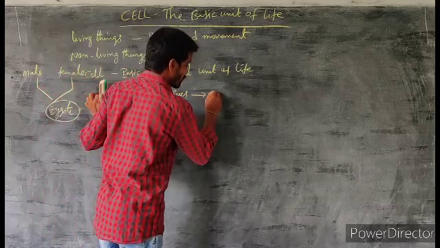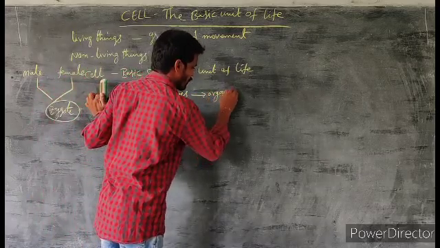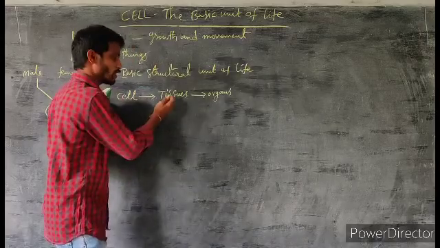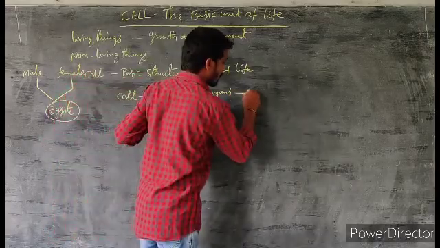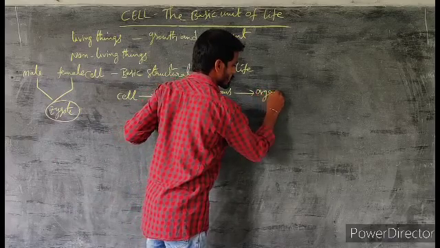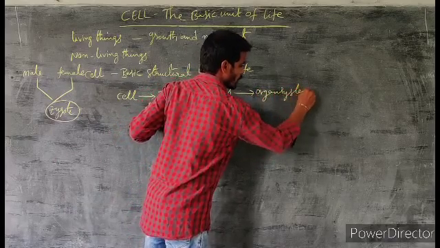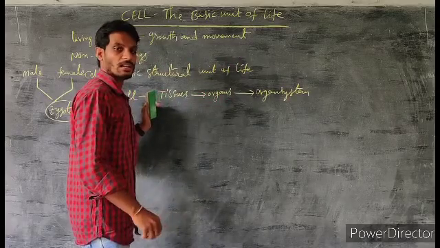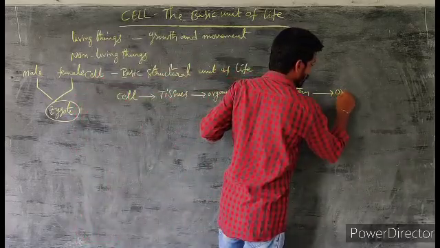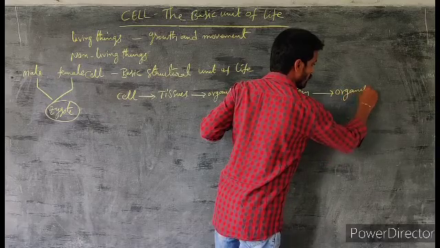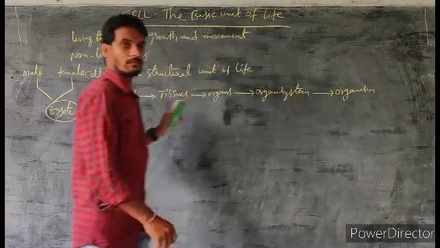From tissues, organs are formed. Each tissue forms one organ. All the organs together form an organ system. All the organ systems together form one organism.